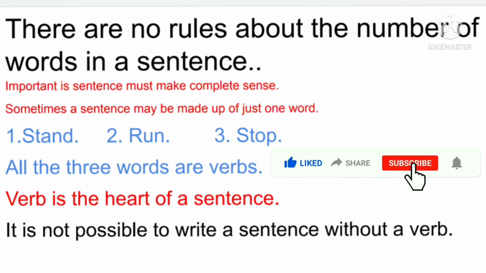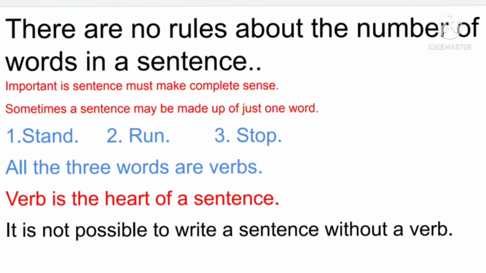A sentence can even be of one word, right? Like here you can see, stand. If I am talking with you and I say, stand up, that one word is sufficient to make you understand what I want to say.